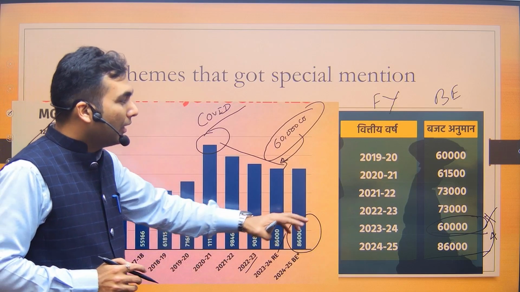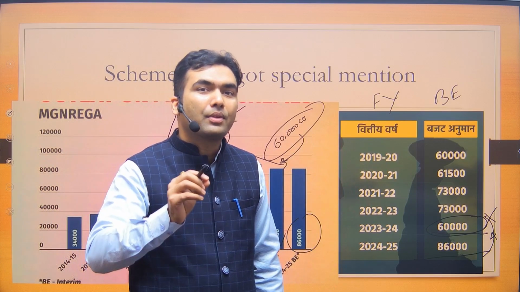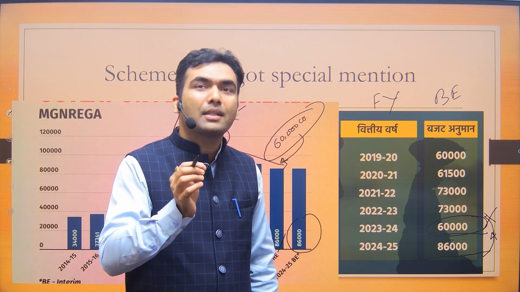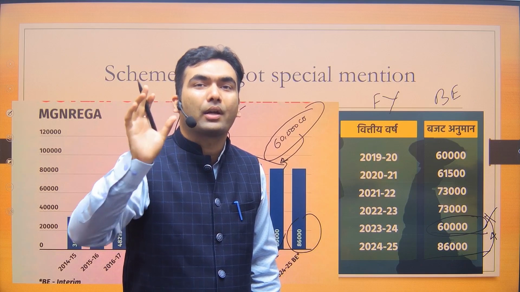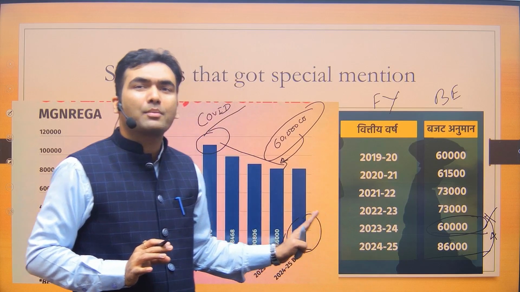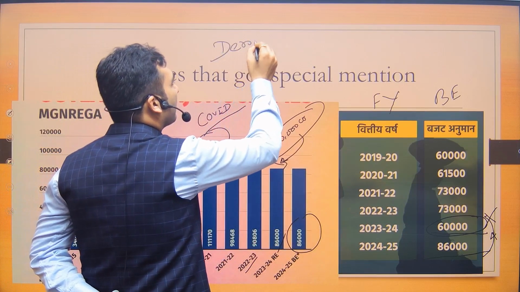Because when the government presents the budget, it has to show that the fiscal deficit is going to be less. So in some schemes, the government intentionally shows less allocation. The government was also aware that 60,000 crore will not be enough, since MGNREGA is a demand driven scheme.